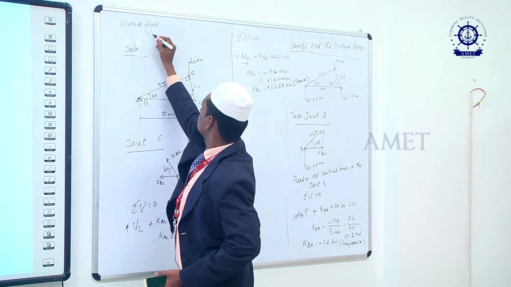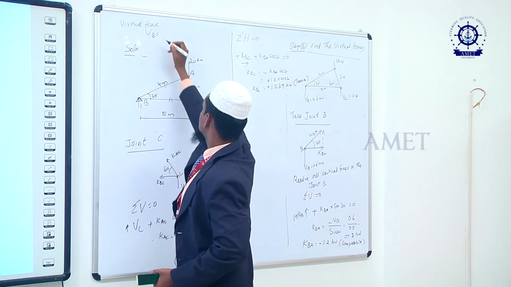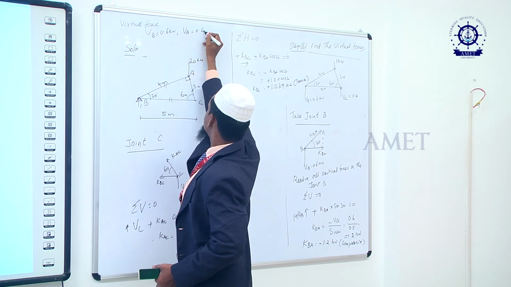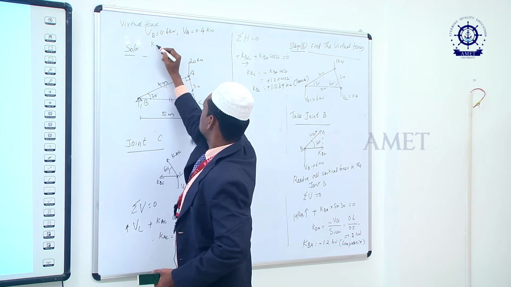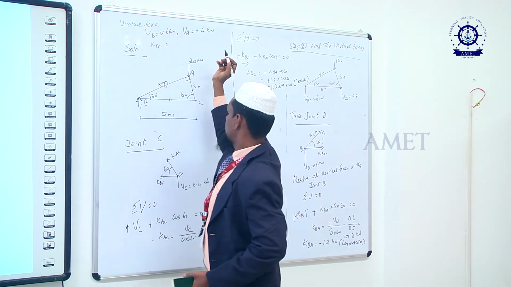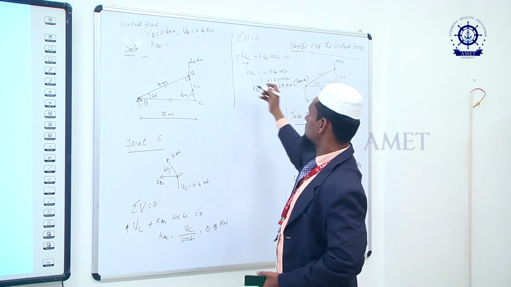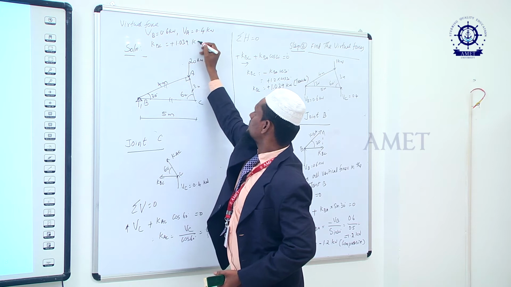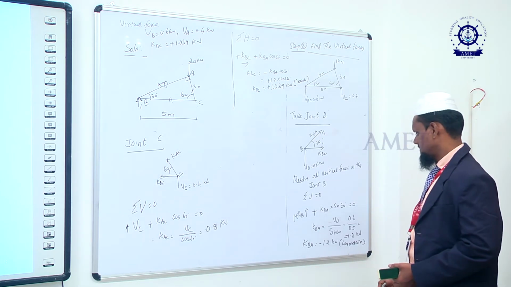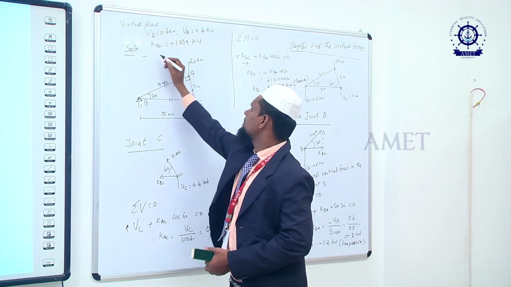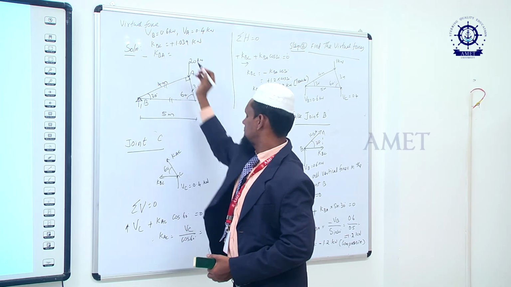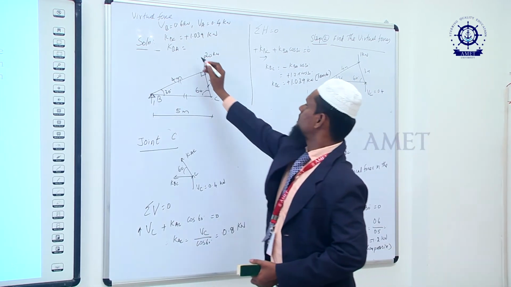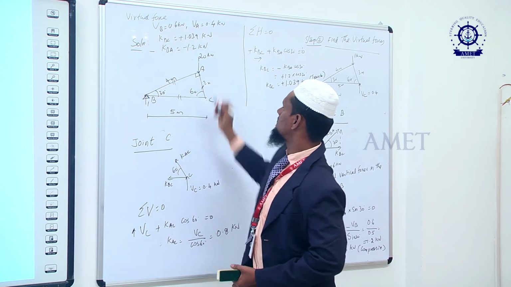So the virtual forces: VB is equal to 0.6 kilonewton, VA is equal to 0.4 kilonewton, you remember this, and also KBC is positive, plus 1.039 kilonewton, and KBA is equal to minus 1.2 kilonewton, compressive force.